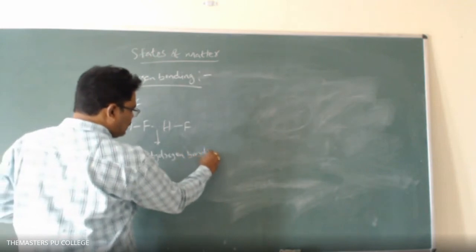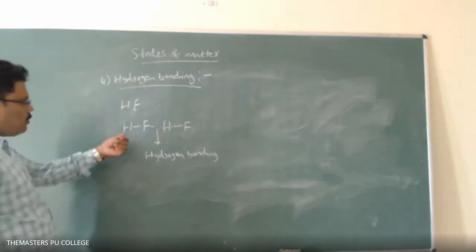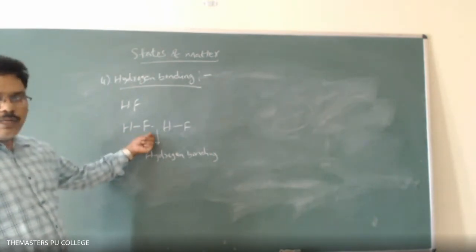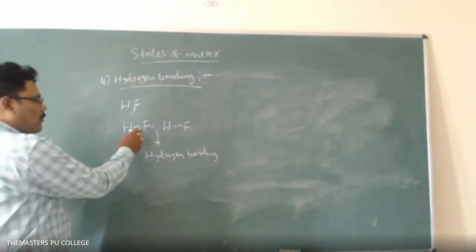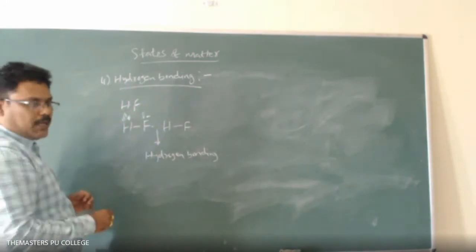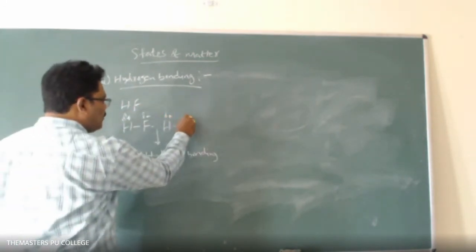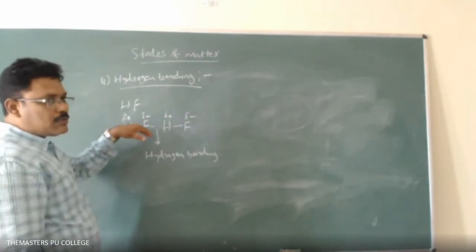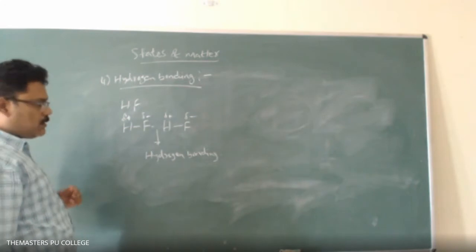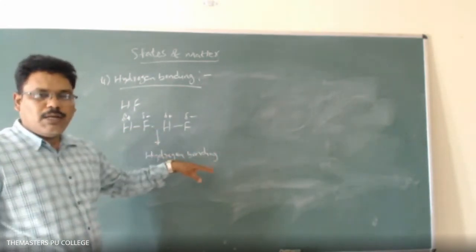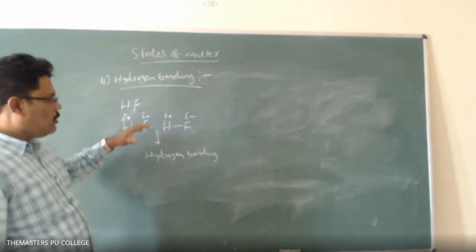Why? Because here hydrogen is the least electronegative atom and fluorine is the highly electronegative atom. So due to that, a dipole will be raised. Whenever a dipole is raised between the molecules, some electrostatic attractive forces will be raised, and then it will form a bond. That bond is known as the hydrogen bond. So what is the definition?